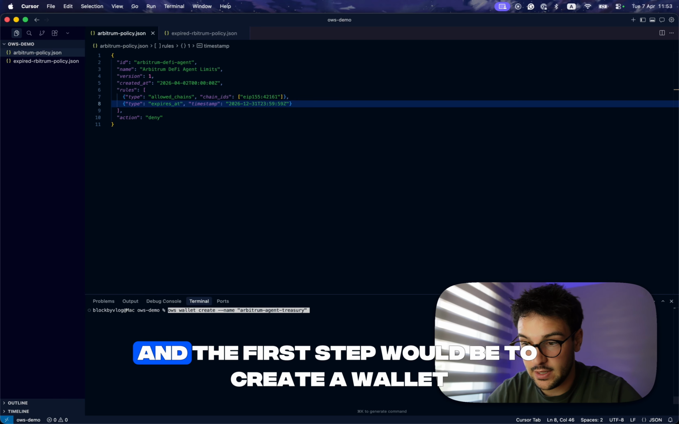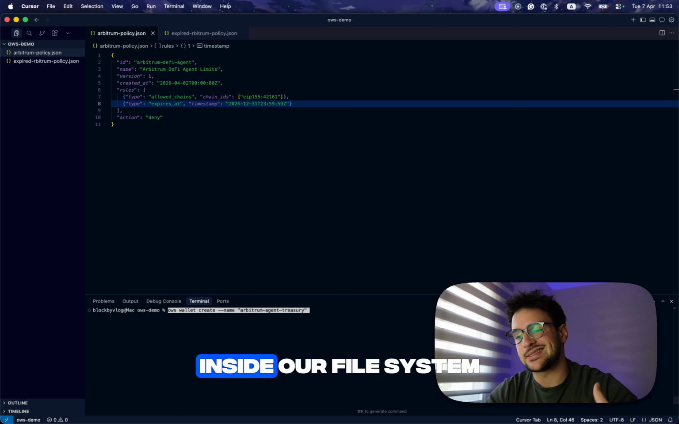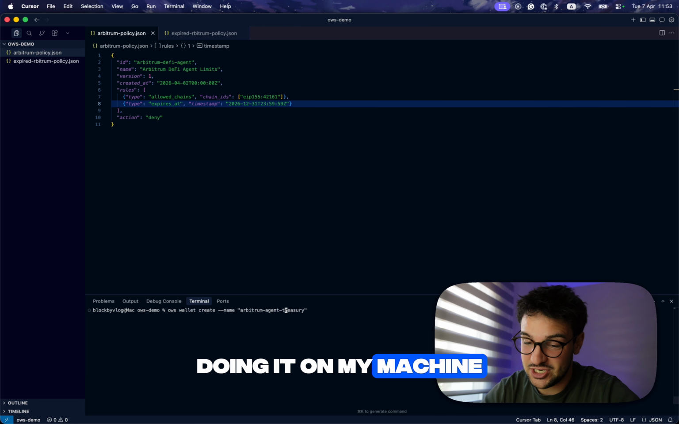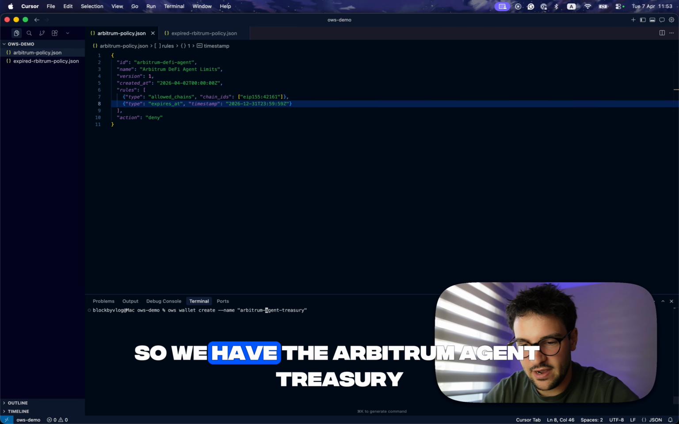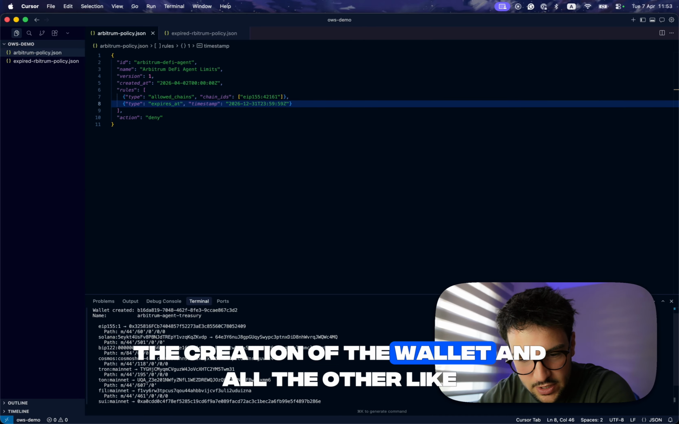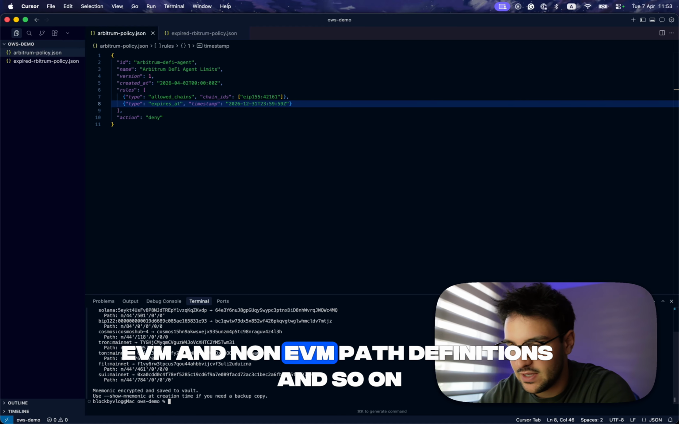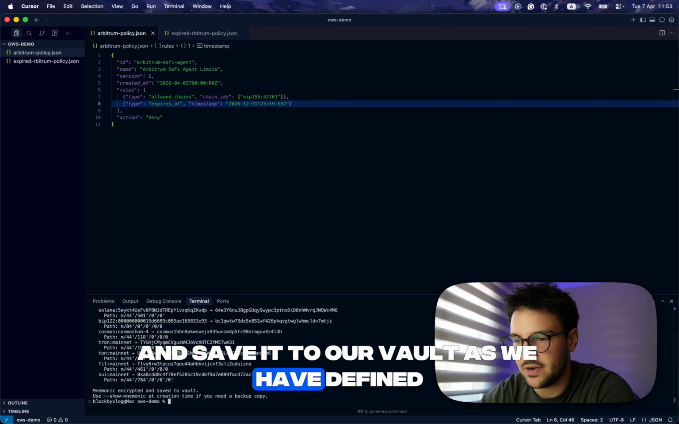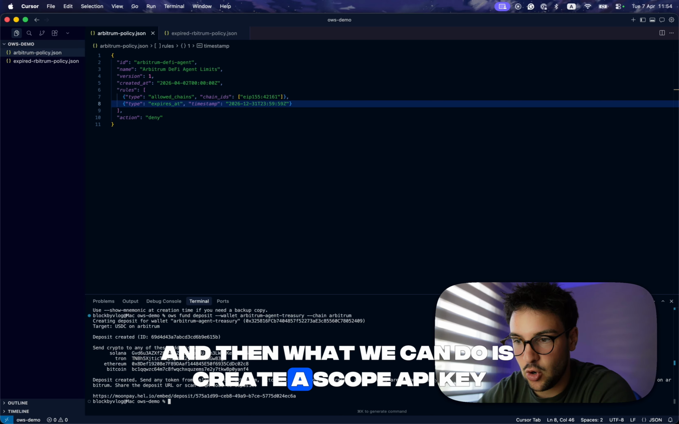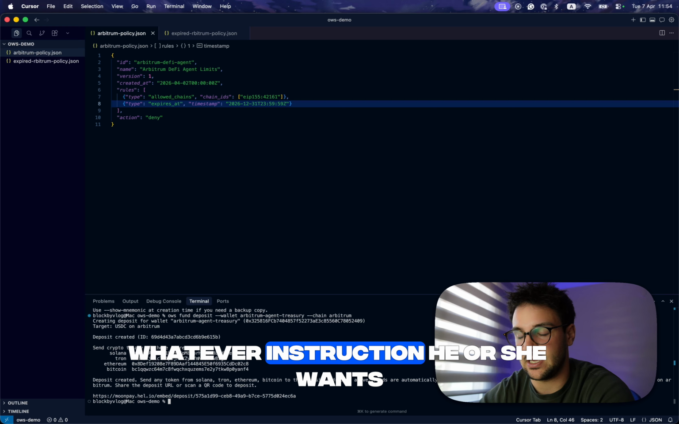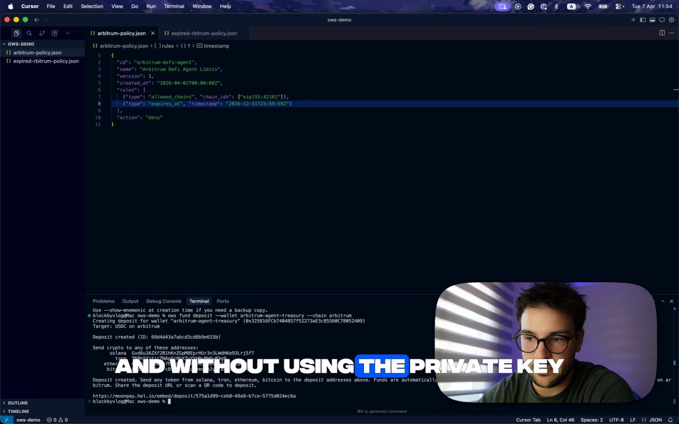The first step is to create a wallet inside our file system. One thing that I don't really like about doing it on my machine, but this is how it works right now. So we have the Arbitrum agent treasury, and here we have the creation of the wallet and all the other EVM and non-EVM path definitions and so on. We have the mnemonic encrypted and saved to our vault as we have defined. Then we can create a scoped API key, so our agent can sign autonomously whatever instruction he or she wants, without using the private key.